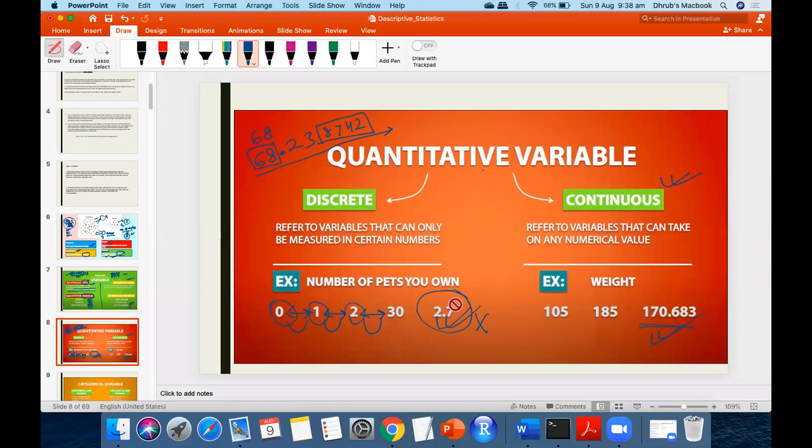I'm not sure what you mean by time intervals. Okay, let's plot it on a graph. This is how we plot the discrete, and if we have a continuous variable, it would be a line. Why? Because all the possibilities are there. Here there is no possibility.